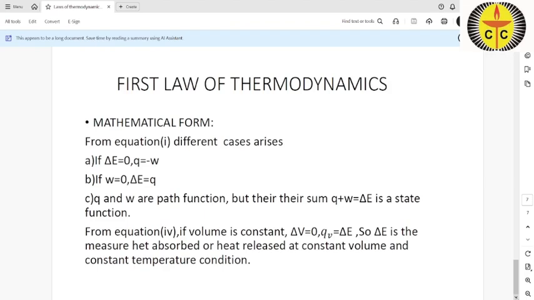So delta E is a state function, depending upon the initial and final state of the system. It is the summation of two other functions, that is heat and work, which are path functions.